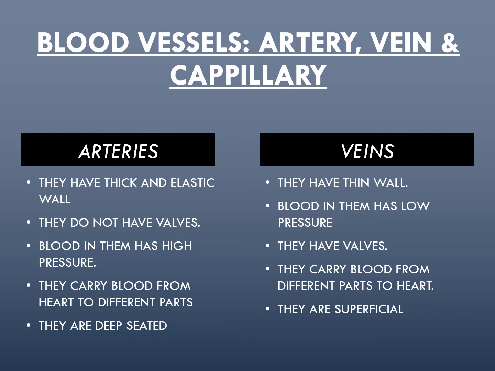Now we have discussed the pathway of blood supply and the structure of heart. Now the second important component of the circulatory system is blood vessels. Means we are talking of the tube system. So there are three types of tubes: arteries, veins and the capillaries. Arteries and veins, we can go for a comparative study. The arteries are thick walled and their wall is elastic, and they don't have any valves.